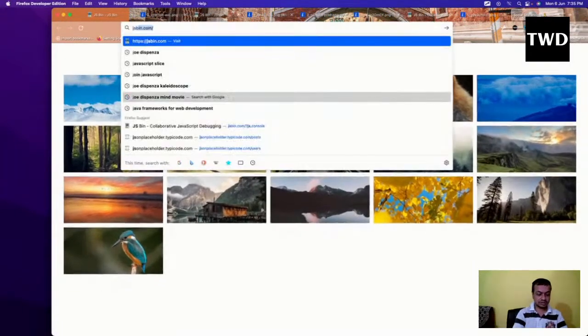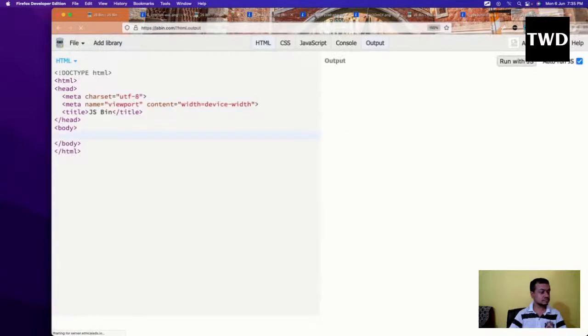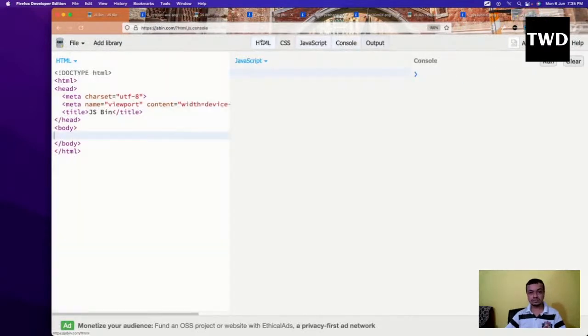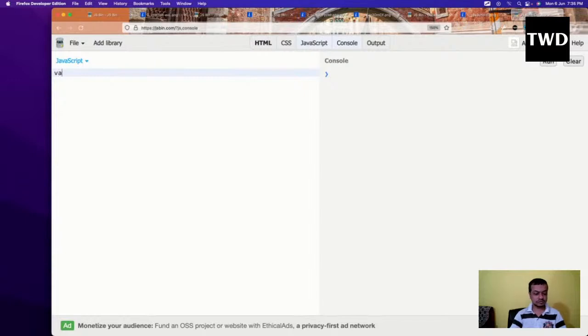Let me write one more thing. var a equal to 10, and closures is something like an outer function will be there. Inside that outer function we'll have some other function. We are still not going to go to closures, we still have to do a lot of things before even reaching closure. So outer is there, and suppose var b equal to a, and console.log of b.